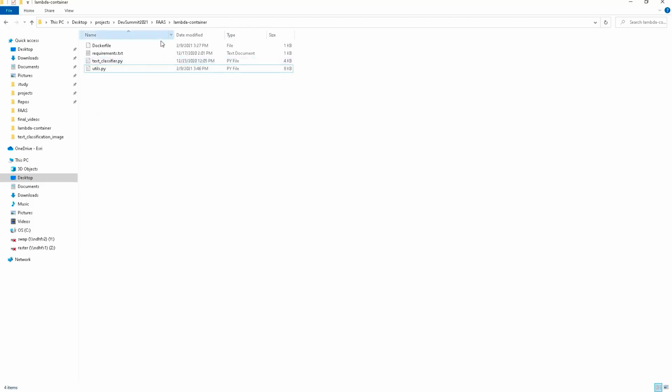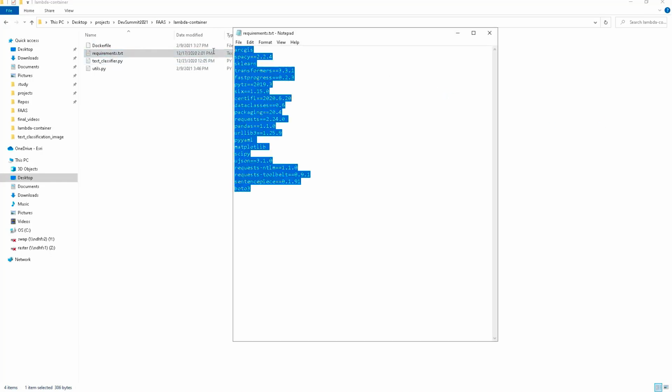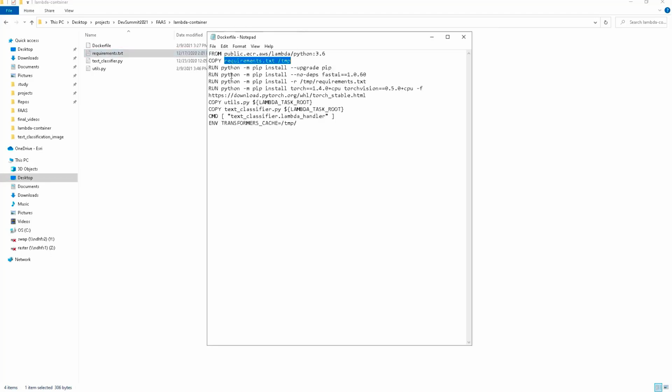So this is my container Dockerfile. I'll go through the Dockerfile. We first pull the public ECR Lambda Python 3.6 image, and then we copy the requirements file into the temp folder. Here is our requirements file. These are the requirements that we need for the text classification workflow. Going back to the Dockerfile, we then do the pip installs, and finally we'll install Torch and torchvision, but the CPU version, since AWS Lambda doesn't support GPU.